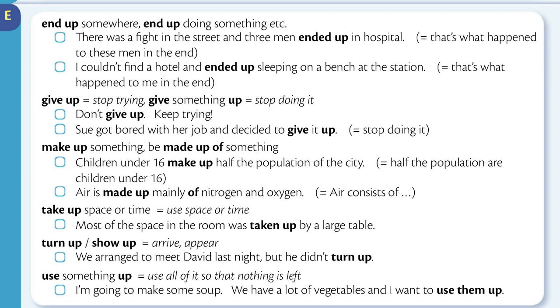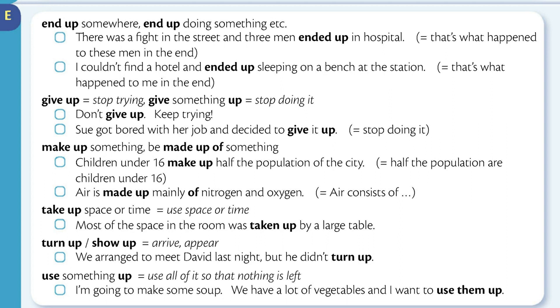Give up means stop trying. Give something up means stop doing it. Don't give up. Keep trying. Sue got bored with her job and decided to give it up. Make up something. Be made up of something. Children under 16 make up half the population of the city. Means half the population are children under 16. Air is made up mainly of nitrogen and oxygen.